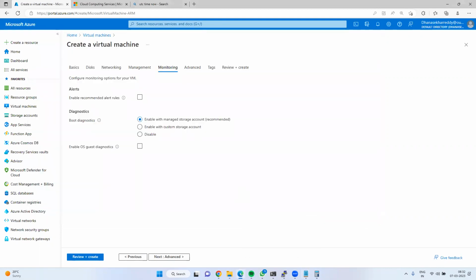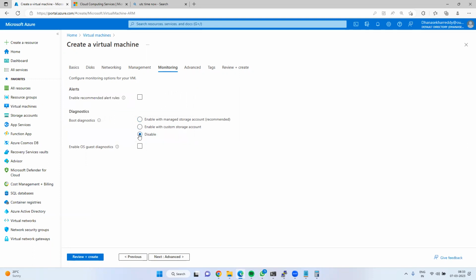Okay, next. Now, here we have boot diagnostics. Click on it, there is some information. Use this feature to troubleshoot boot failures for custom platform images. Boot diagnostics can manage a storage account to record your logs. This is guest OS diagnostics.